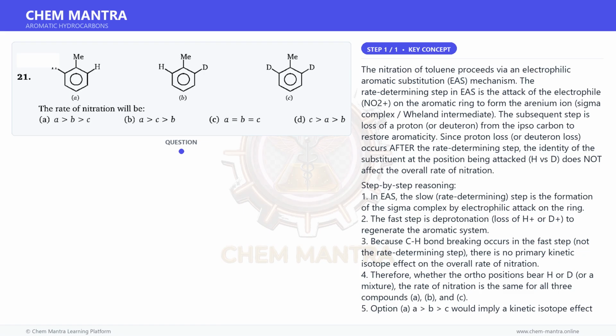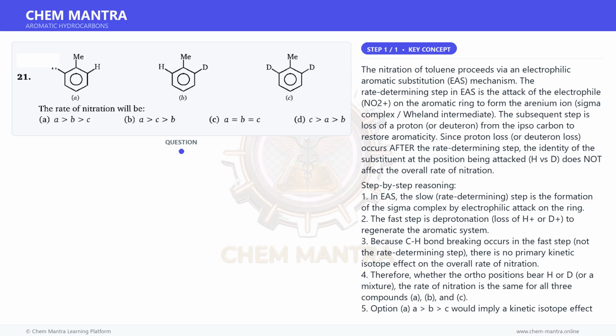Since proton loss or deuteron loss occurs after the rate-determining step, the identity of the substituent at the position being attacked, H versus D, does not affect the overall rate of nitration. Step-by-step reasoning. 1. In EAS, the slow, rate-determining step is the formation of the sigma complex by electrophilic attack on the ring. 2. The fast step is deprotonation, loss of H+ or D+ to regenerate the aromatic system.